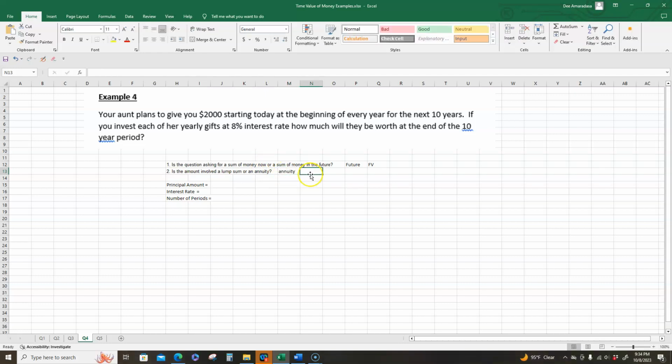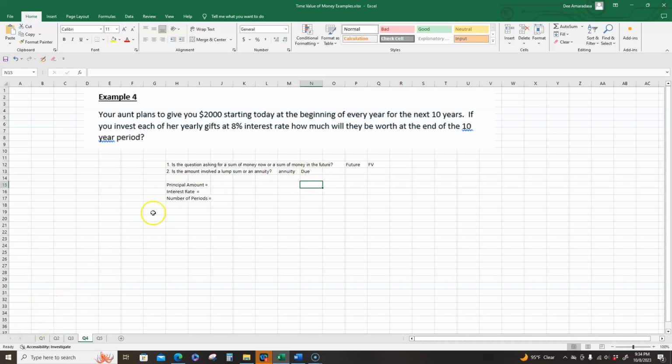And every time it's an annuity, we have to determine, is this an ordinary annuity or an annuity due? Ordinary annuity means payments are made at the end of every year. An annuity due means beginning of every year. So what type of example is this? It says beginning of every year, so it's an annuity due.